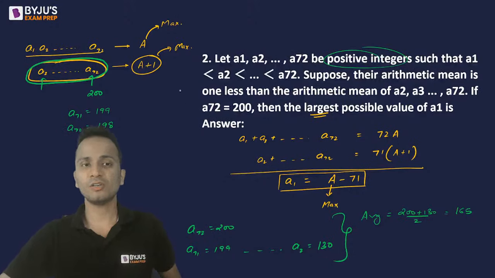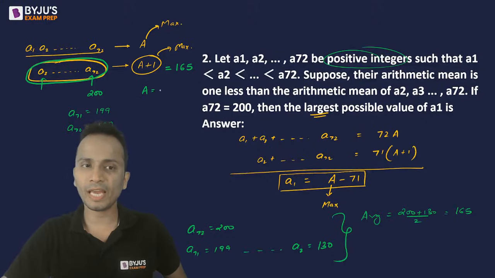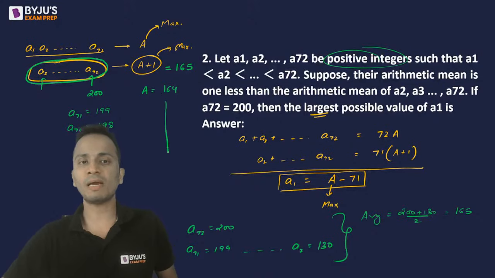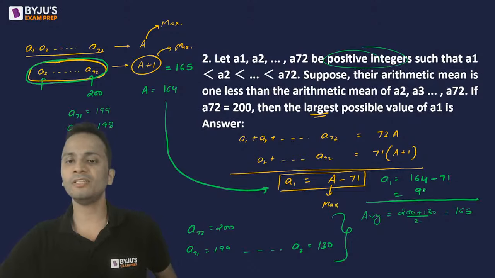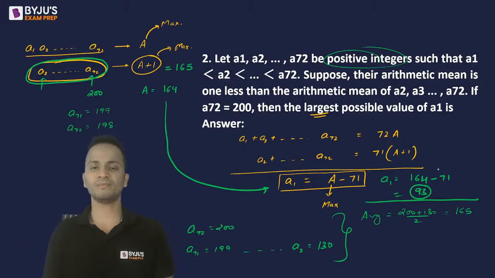Their average was considered as A plus 1. So what will the maximum value of A plus 1 be? It will be 165. So the maximum value of A will be 164. And substituting this maximum value of A in this equation, I will be able to get the maximum value of A1. That will be 164 minus 71. And subtracting, I'll get 93 as the maximum value of A1. So that will be the correct answer for this question.